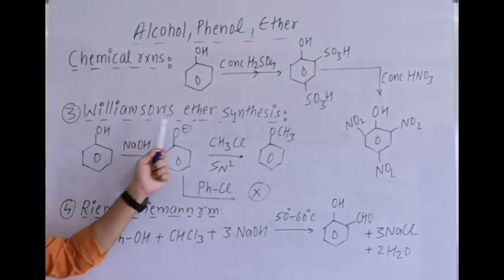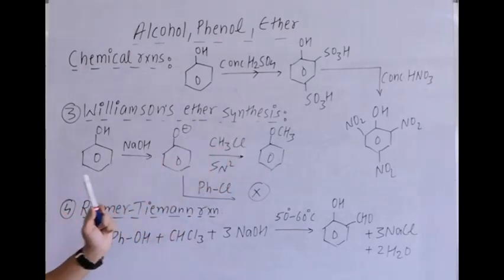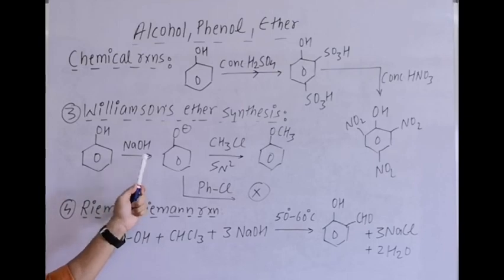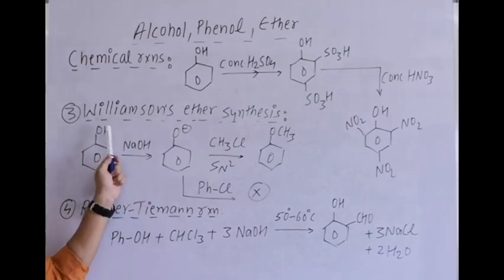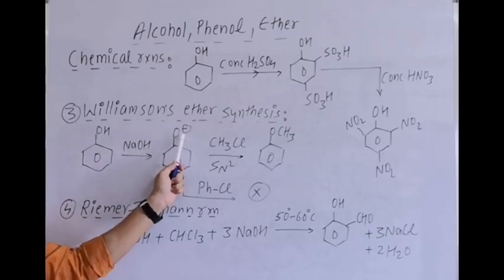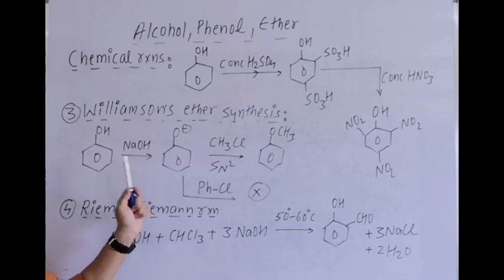Then third reaction, Williamson's ether synthesis. Although we will cover this again in the ethers chapter, phenol with NaOH or KOH will lose its H plus because phenol H is acidic in nature, and it forms phenoxide ion, O minus Na plus. Now this O minus can act as a nucleophile.